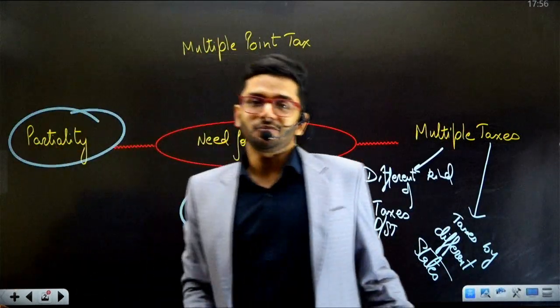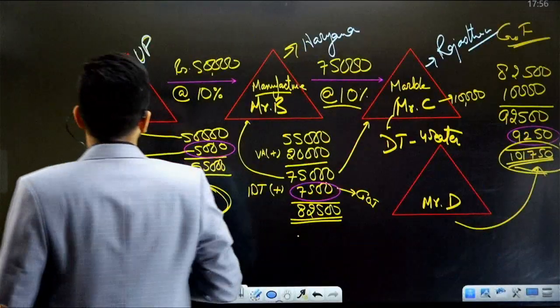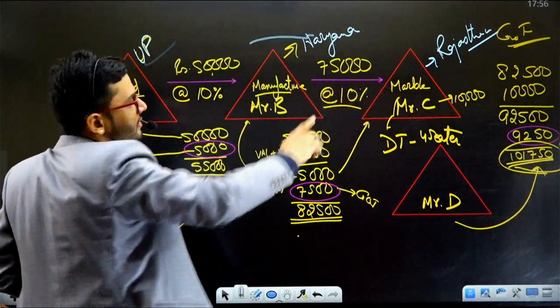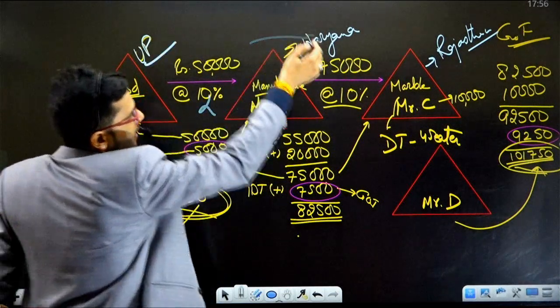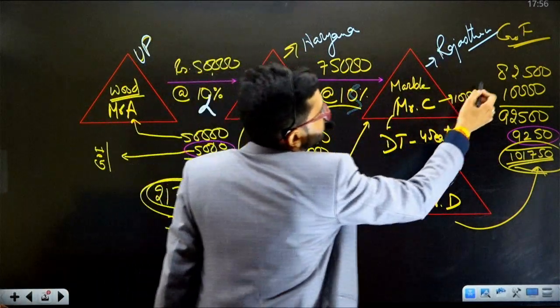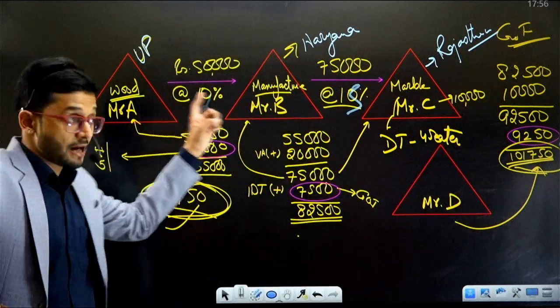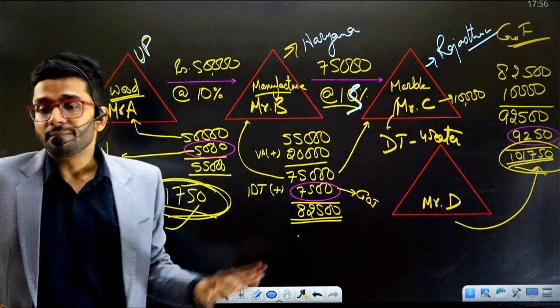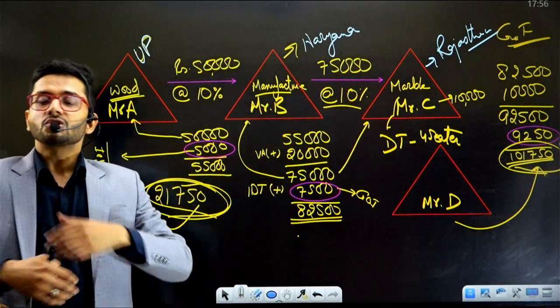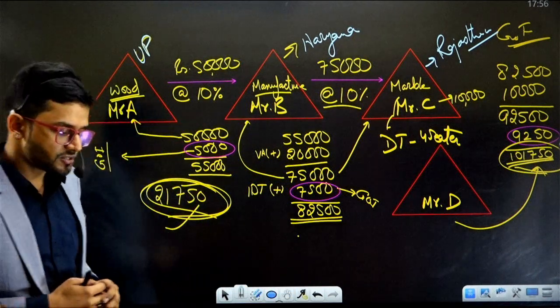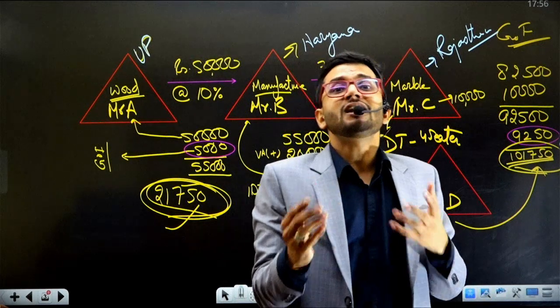Then partiality. What do you mean by partiality? Partiality means every state used to have a different tax rate. So UP used to have 12%, Haryana used to have 13%, Rajasthan used to have 10%. In this example, I have given a common tax rate, but this was not the situation in reality. In reality, the tax rate was different for each state, and when the tax rate is different for each state, it creates partiality.